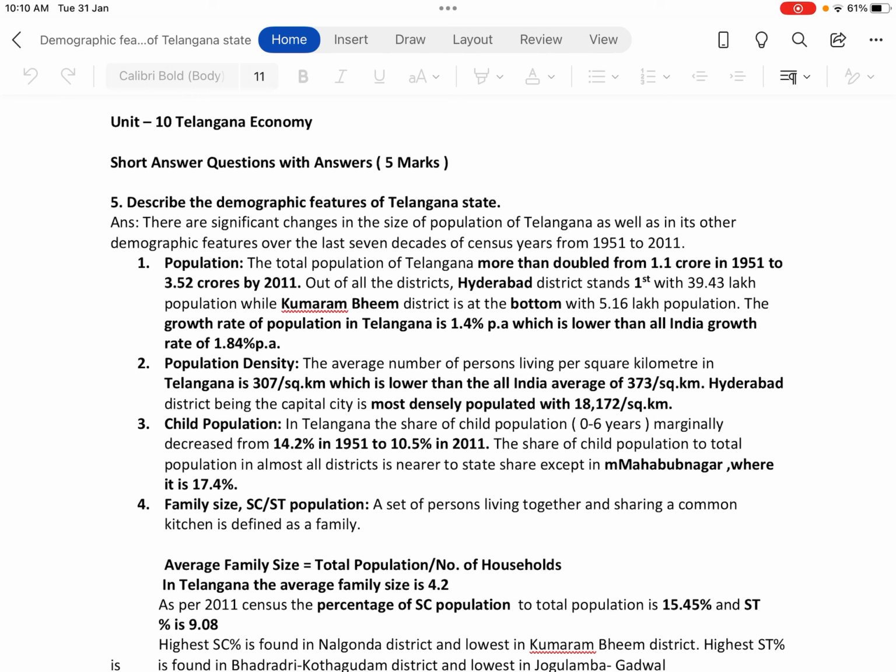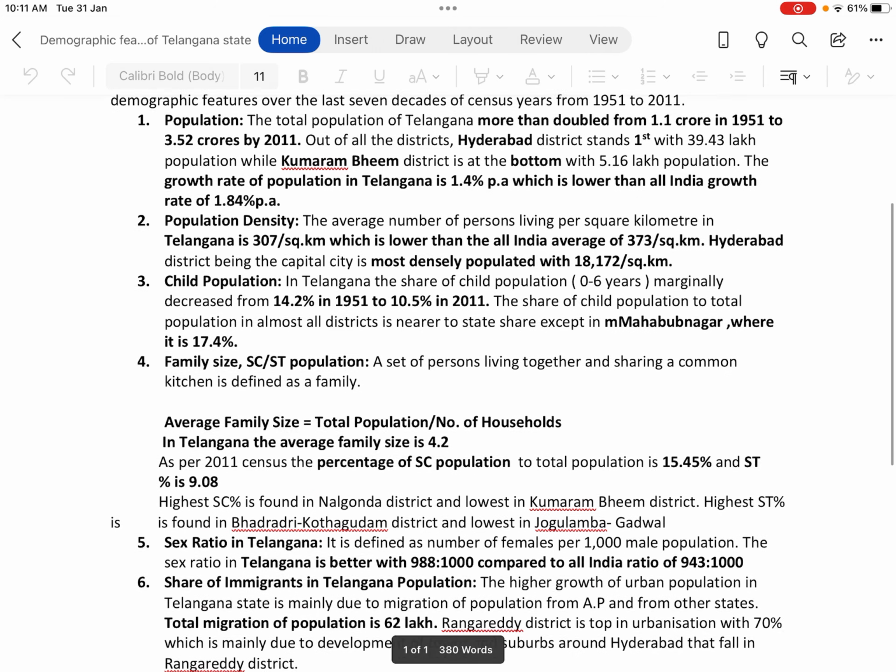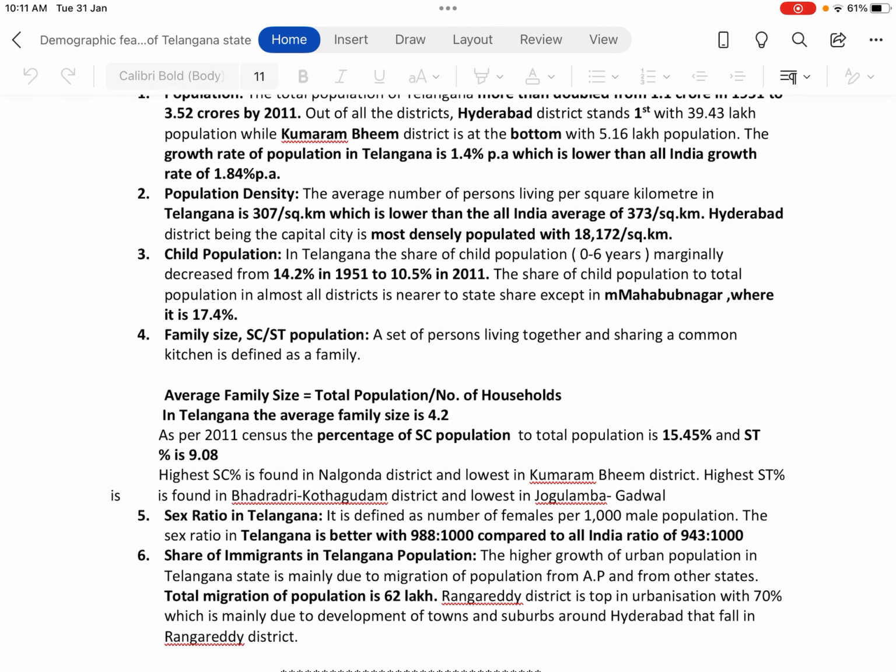Fourth one, family size, SC and ST population. A set of persons living together and sharing a common kitchen is defined as a family. Average family size is equal to total population divided by number of households. In Telangana, the average family size is 4.2. As per 2011 census, the percentage of SC population to total population is 15.45% and ST population percentage is 9.08.